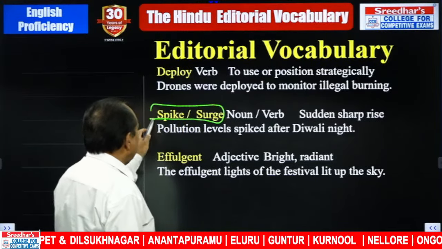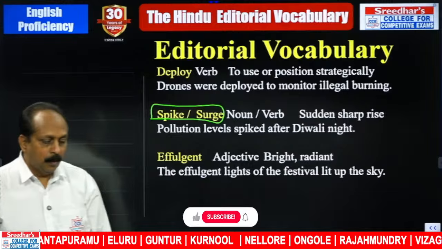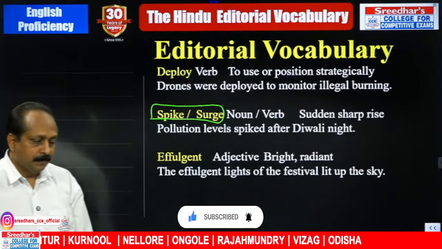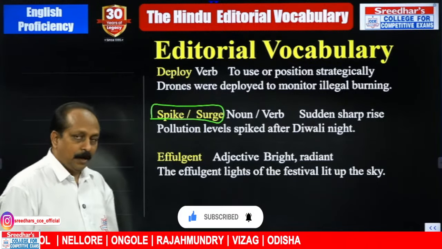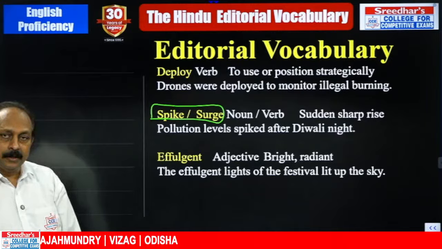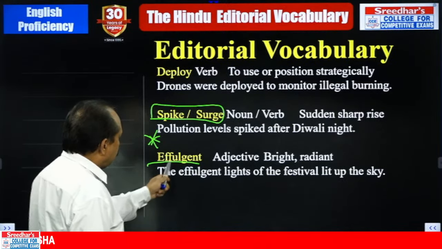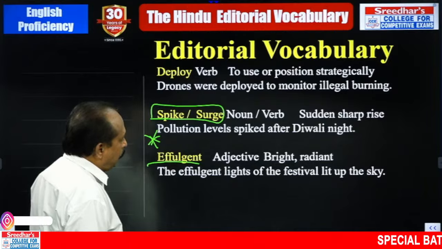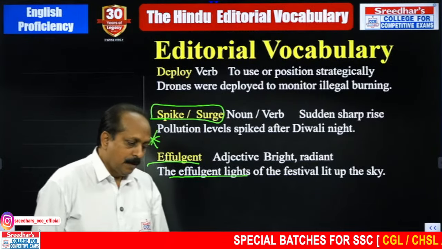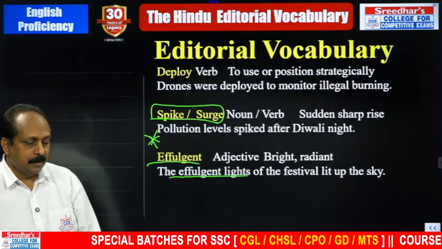Spike, surge both mean the same, can be a noun, can be a verb. Sudden, sharp increase or rise. Pollution levels spiked after Diwali night. Again, inevitable, but only a one day phenomenon. We have other factors which cause a lot of pollution around the clock and 365 days. Effulgent, a new word we have got for the first time. You have to spend some time to remember. Adjective, bright, radiant. The effulgent lights of the festival lit up the sky. Effulgent means bright or radiant, goes with lights, lit up the sky.